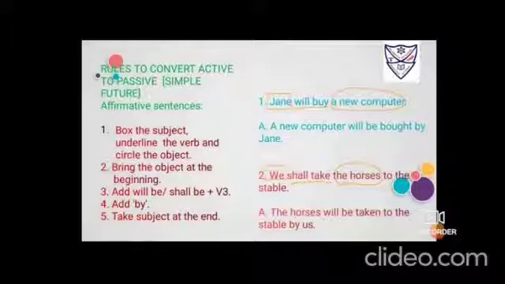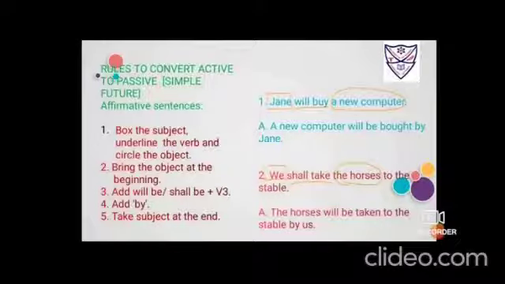Plus verb will be in its third form. Now as I have told you that when WH is a best friend to helping verb, similarly be form, okay, is best friend with the action verb which is in its third form. Fourth step is to add by and then fifth step is to take the subject at the end. We'll practically put these 5 rules into practice.